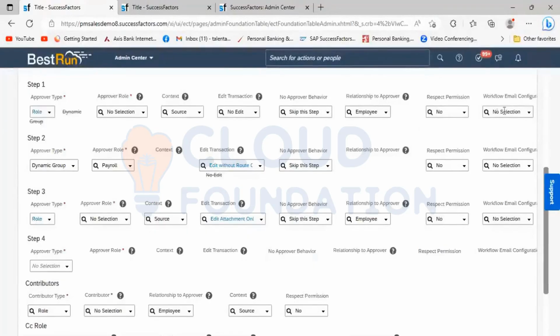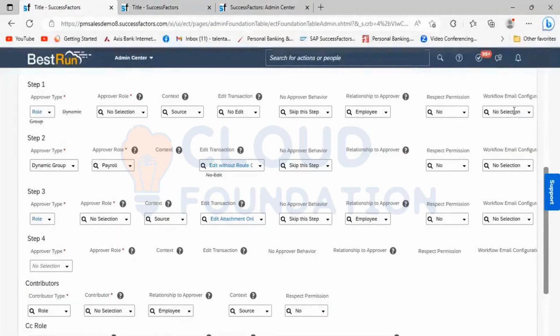Then we have workflow email configuration. When we come into the workflow email configuration, it specifies a pre-defined workflow email notification which will be sent to the approval. If you keep the workflow email configuration blank, what will happen?